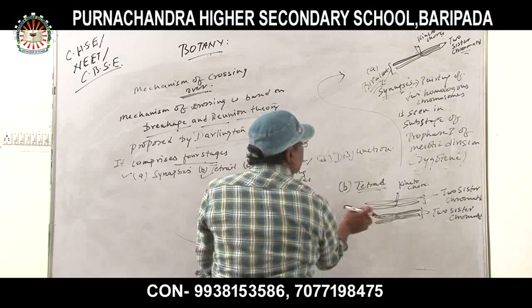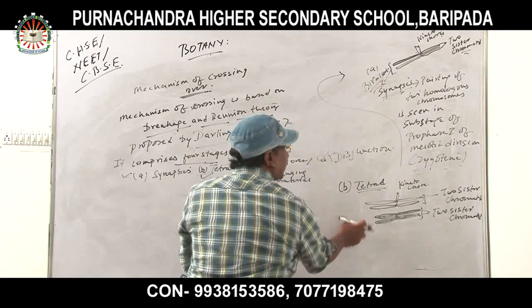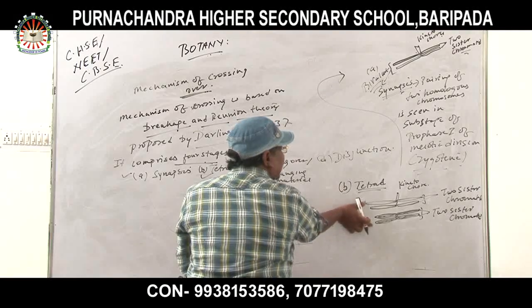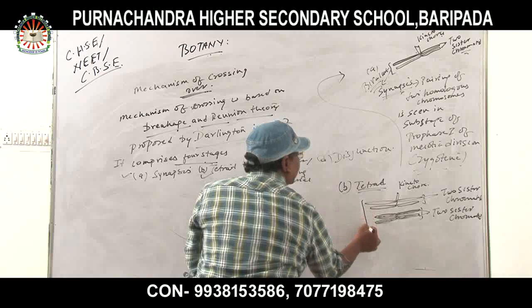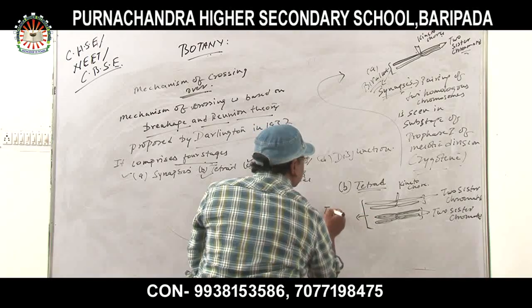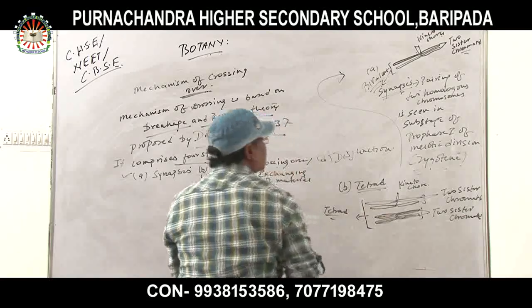How many? One pair of sister chromatids is there, and another pair of sister chromatids will approach each other, and it is forming the tetrad formation. How many chromosomes? 1, 2, 3, 4. That is the tetrad formation.